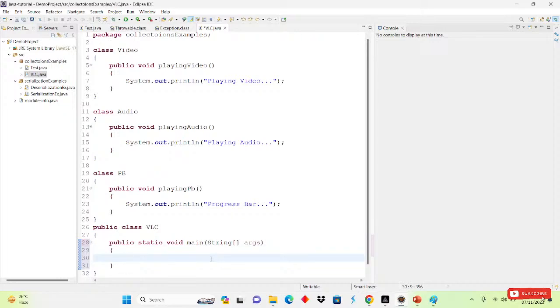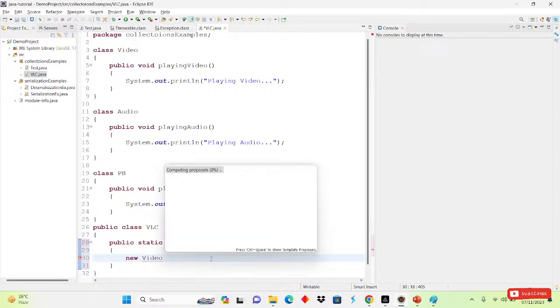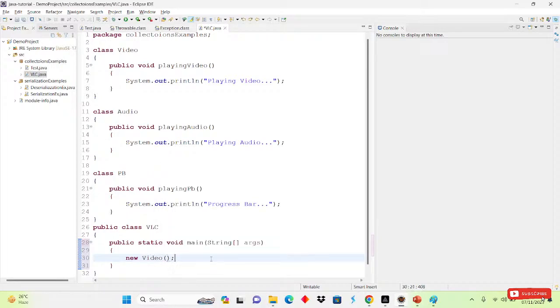Video. Okay, so I will create an object of the video: new Video, then Ctrl+1 and assign it into a variable. The video object will be created.